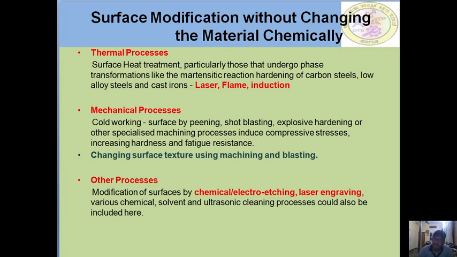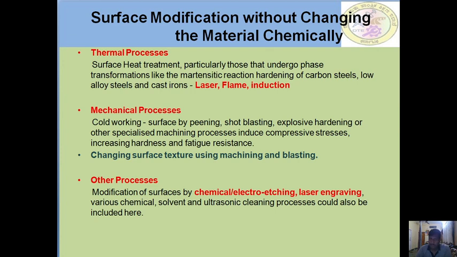What is surface modification without changing the material chemically? The thermal processes: surface heat treatment, particularly those that undergo phase transformations like the martensitic reaction to harden carbon steels. When you heat a specimen to some temperature, its structure changes from one region to another. Like the martensitic reaction, transforming into hardened carbon steel or low alloy steel and cast irons by using laser hardening, flame hardening, or induction hardening.